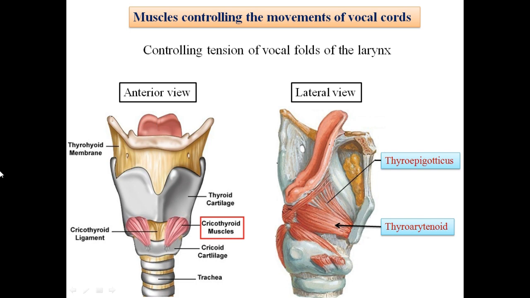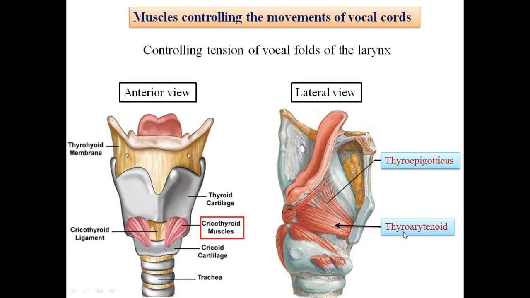You can see the anterior view and lateral view of the larynx. We can see the cricothyroid muscle, which extends from the anterolateral surface of the cricoid cartilage and is inserted into the inferior horn and lower border of the thyroid cartilage.